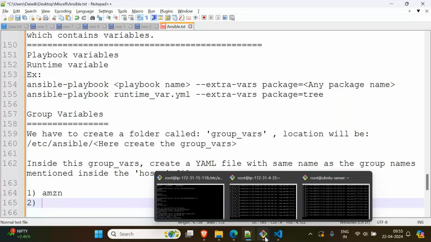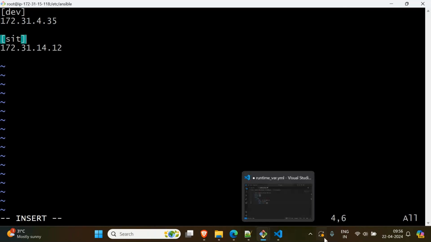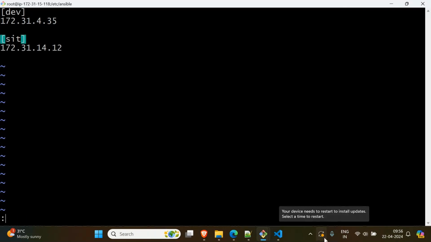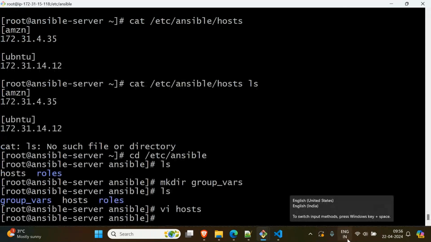Let us go to the host file, insert mode. See, there is no rule, but I just want to give a proper name. I will say this is the dev server, and this is SIT. I have given dev and SIT. Group names can be whatever names they are, but yeah, SIT and dev.